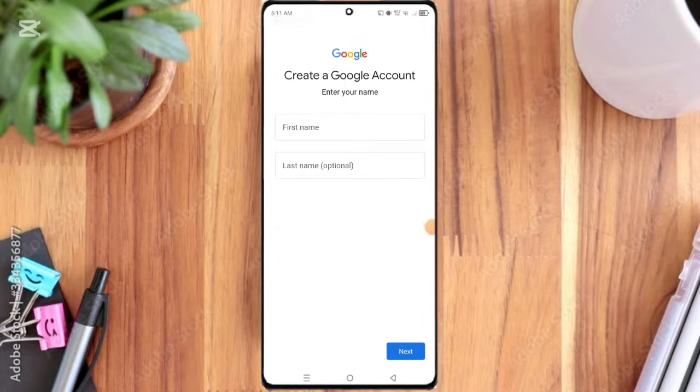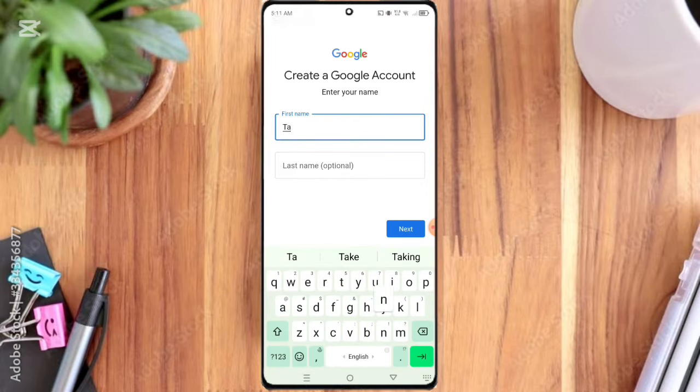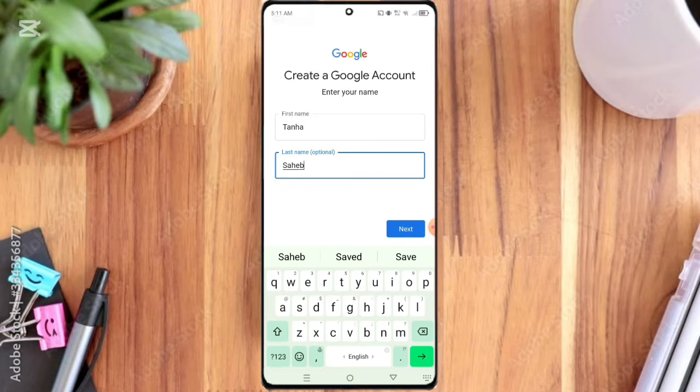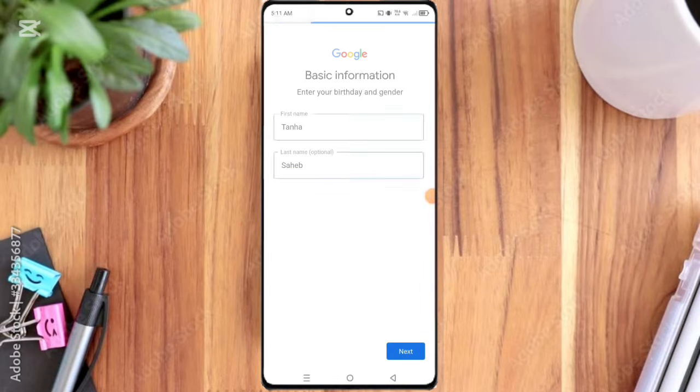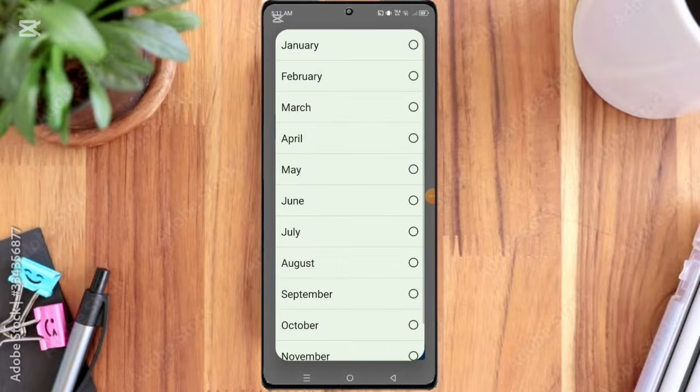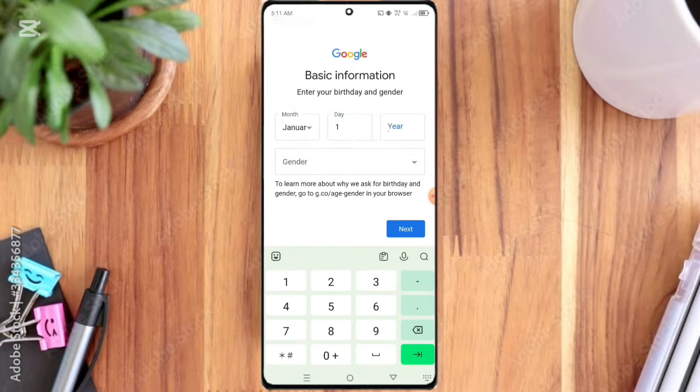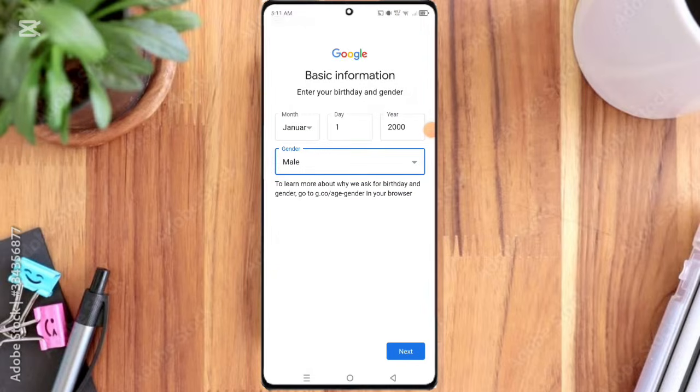After clicking it, here you enter your name, first name, last name. Then click the next option. After clicking it, here you select your date of birth. Then here you select your gender, male or female. Then click the next option.